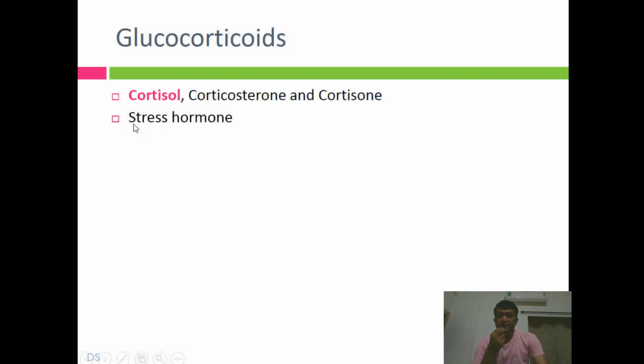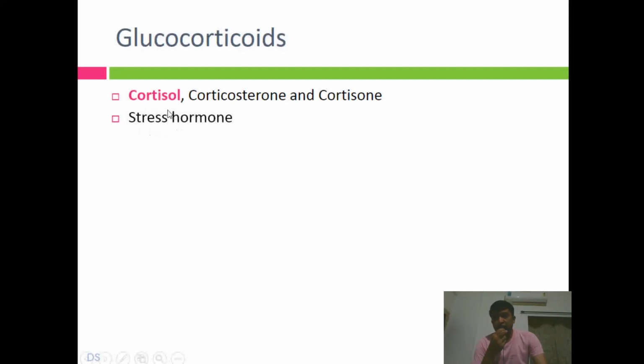So the hypothalamus releases CRH. CRH refers to corticotrophin releasing hormone, which in turn activates the release of ACTH from the anterior pituitary gland, and ACTH then finally activates your zona fasciculata to release the glucocorticoid. So in response to stress it is released. That's why it is called a stress hormone, right?